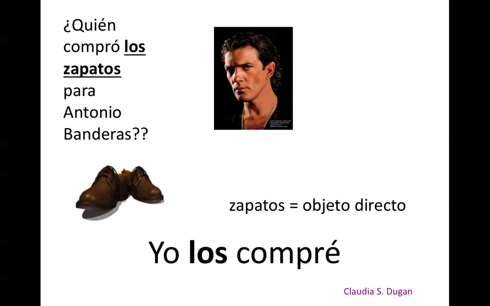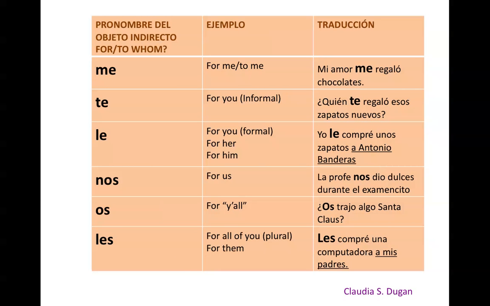¿Quién compró los zapatos para Antonio Banderas? Yo los compré. Yo es el sujeto, zapatos es el objeto directo, para Antonio Banderas el objeto indirecto. Pronombres del objeto indirecto are me, te, le, nos, os, les. For whom or to whom.